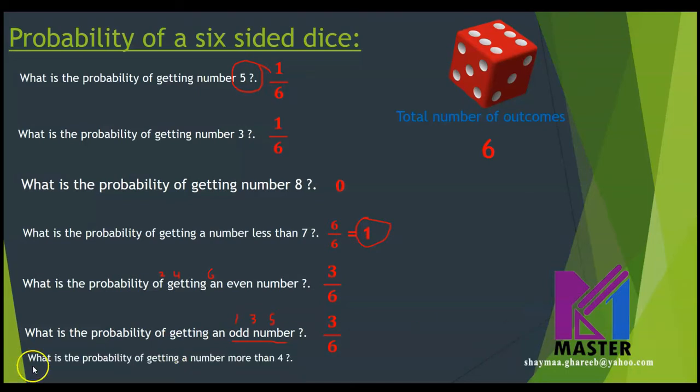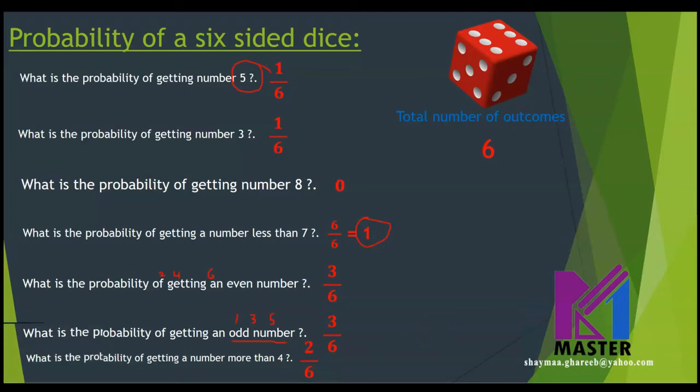Now look at this question. What is the probability of getting a number more than 4? What are the numbers that are more than 4 on the dice? We have only number 5 and number 6. So they are 2 numbers only. Then the probability will be written as 2 over 6. Is this clear now?